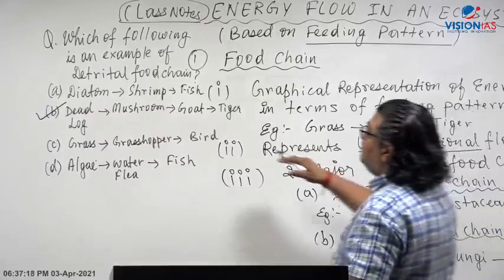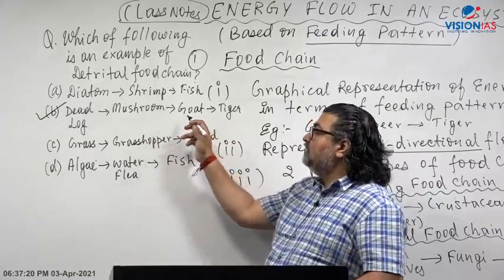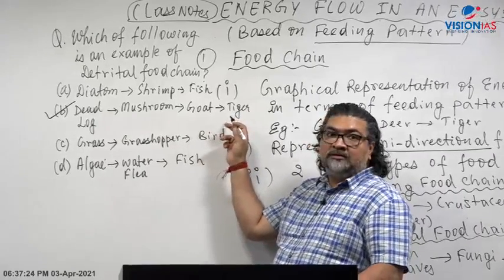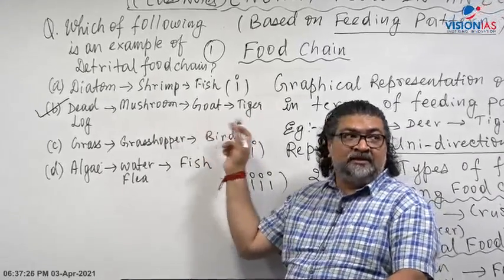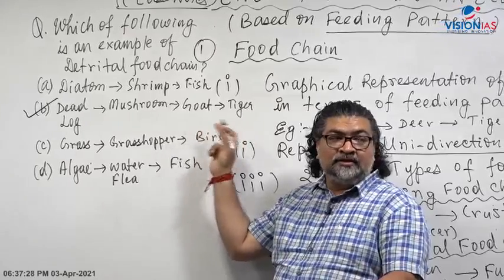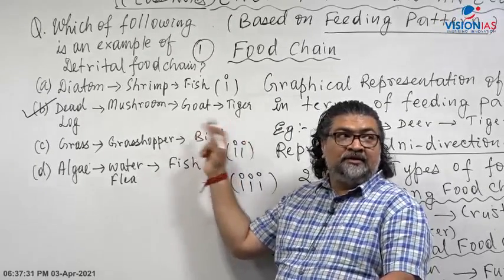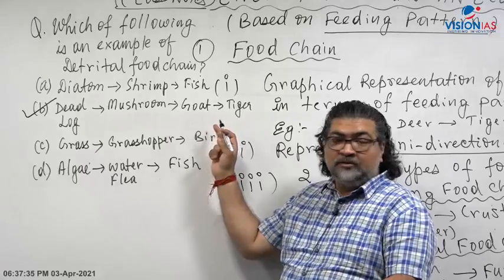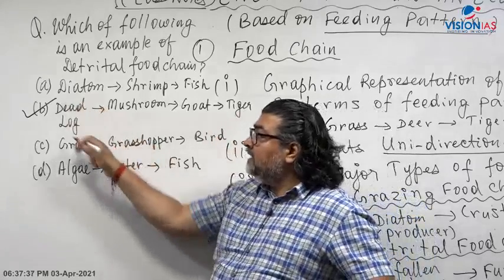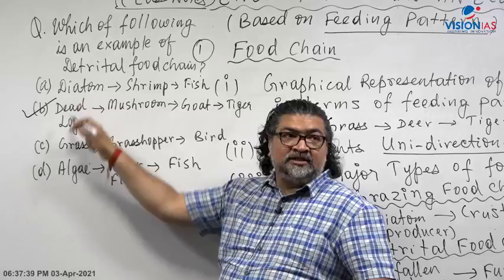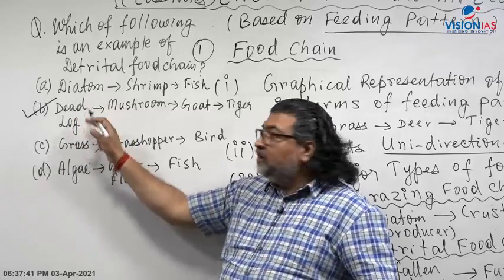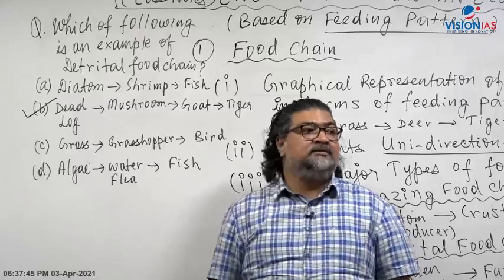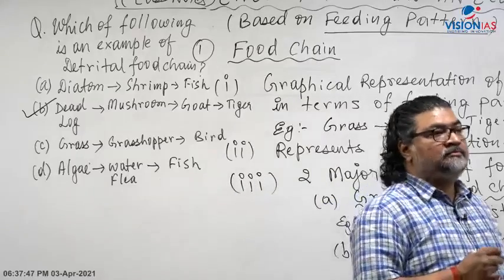It doesn't matter. Some of you may think that goat and tiger, or deer and tiger, will come there. Is it not that the consumers are coming here? Goat and tiger or lion or deer or whatever, the consumer comes into that. But no, always you have to ask from where the energy starts. Is the source of energy dead matter, or is it coming from producers like diatom or algae or grass?